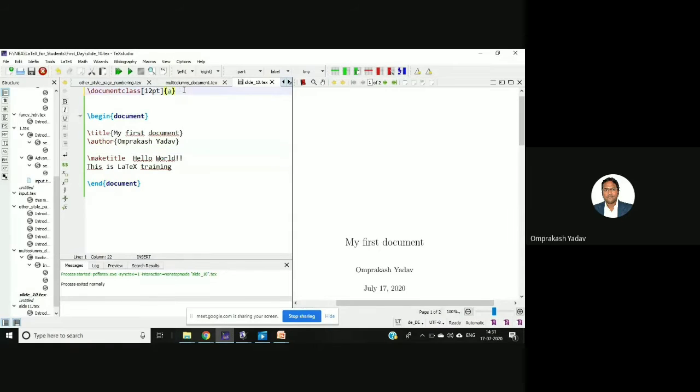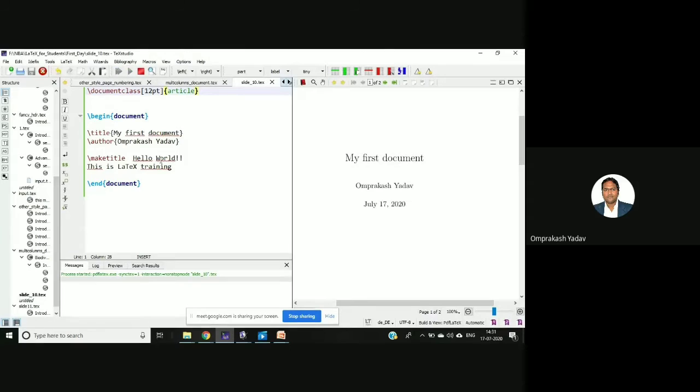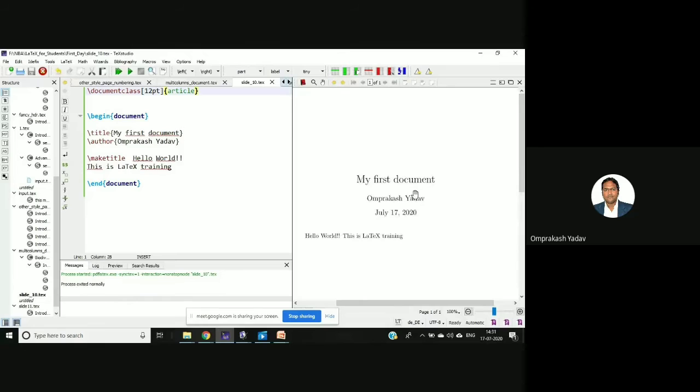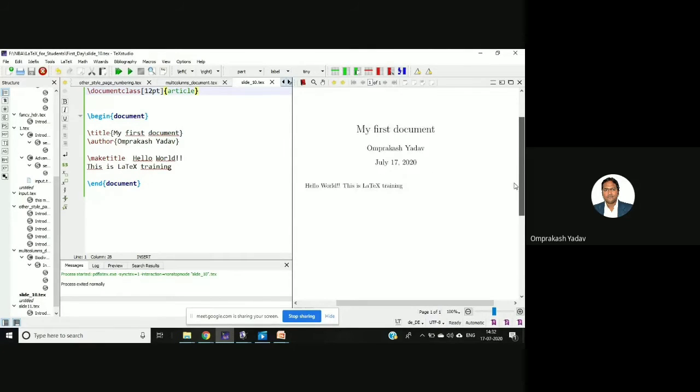Let's see with the article what happens. Okay, if you see the article, it's coming on the same page, right? My first document, the date, and then the hello world, this is a LaTeX training. Clear? So later when you get this .tex file, you can do the changes for the article, book, or report, and see the effects. You can also add certain contents there and see more visible effects on this PDF.